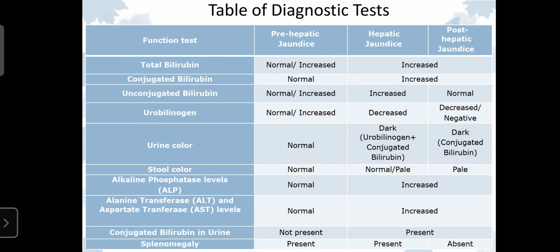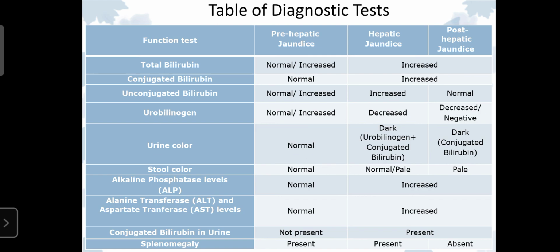Stool color is normal in pre-hepatic, pale in hepatic jaundice, and also pale in post-hepatic. Regarding enzymes like ALP and ALT, they are normal in pre-hepatic, but increased in hepatic and post-hepatic jaundice. Conjugated bilirubin in urine is not present in pre-hepatic, but present in hepatic and post-hepatic.